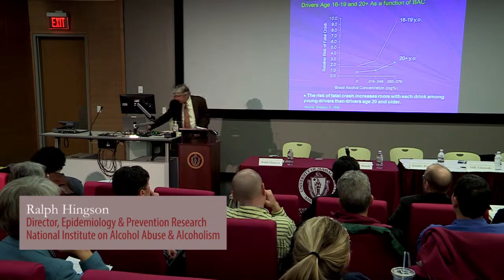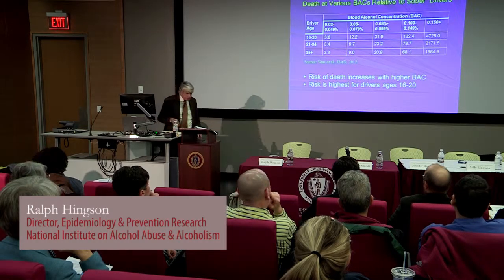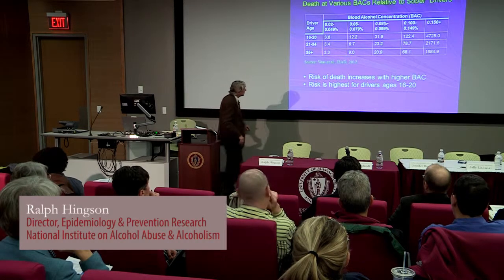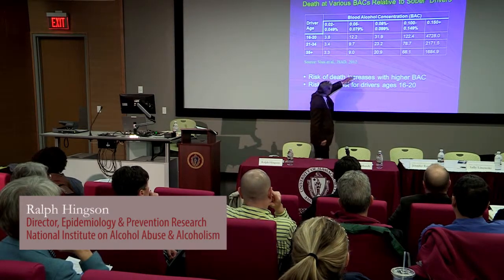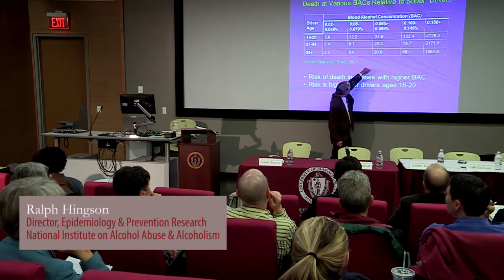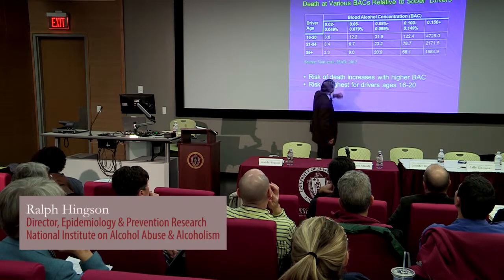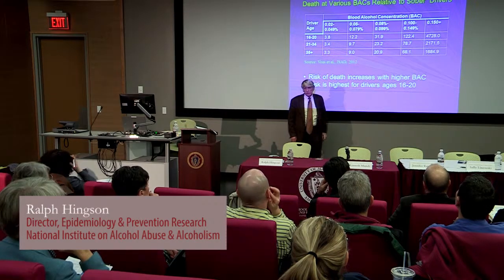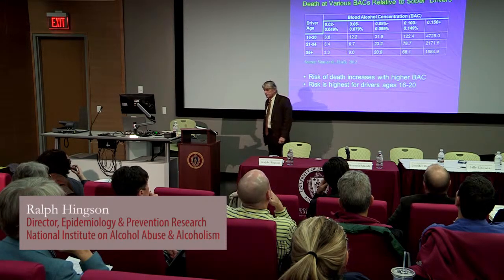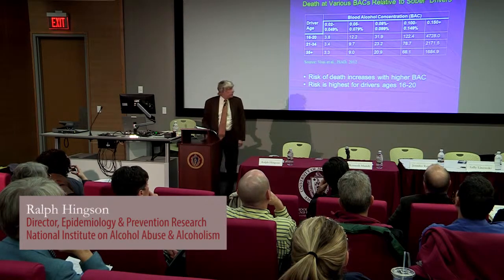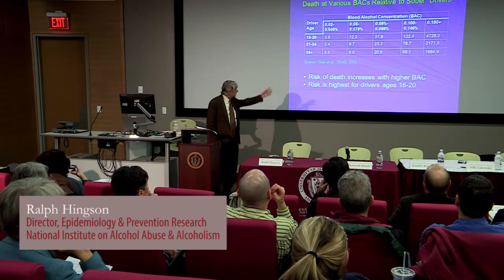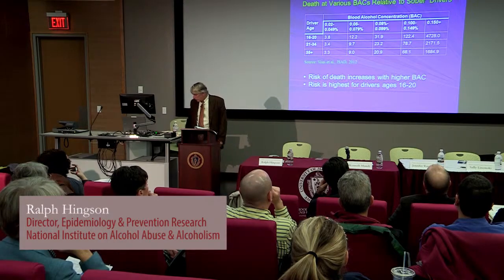And as I said, each drink increases the crash risk more for the younger drinkers than it does for older ones. Let's say at a blood alcohol level of 0.08 to 0.099, for drivers ages 16 to 20, there's a 32-fold increased fatal crash risk per mile driven, compared to about a 20% increase for drivers age 35 or older.